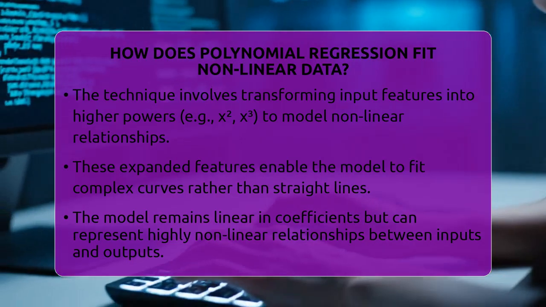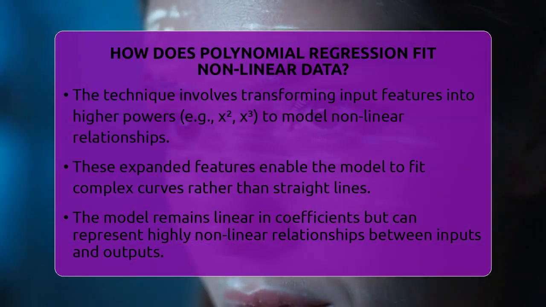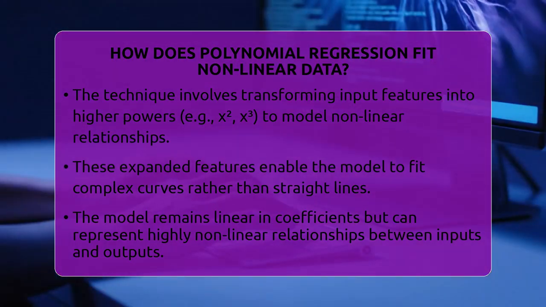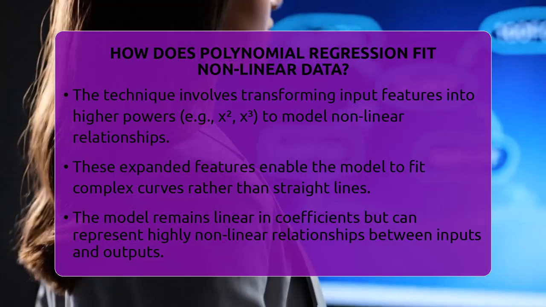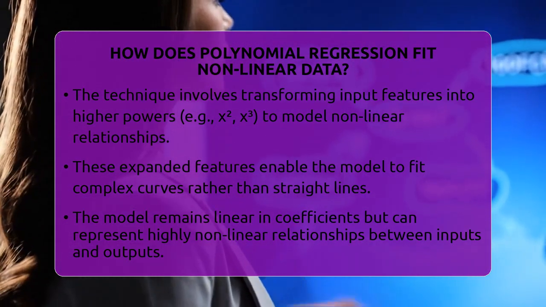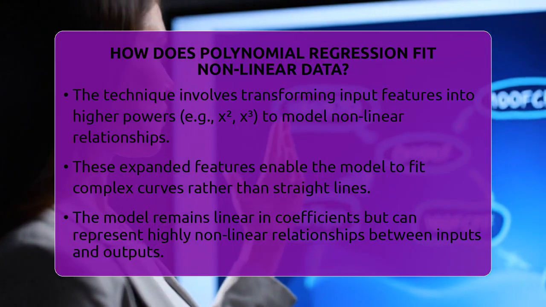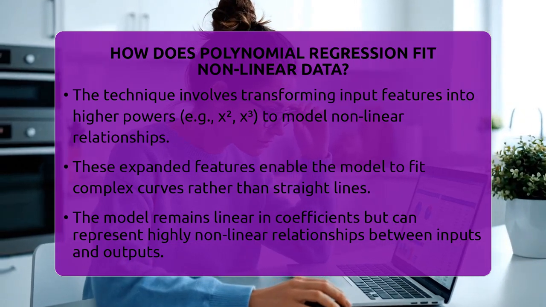The model then uses these expanded features to find the best coefficients that fit the data. It's still called linear regression because it's linear in the coefficients, but the relationship between the original input and the output can be highly nonlinear. For example, a second-degree polynomial can model a single curve, while a higher degree polynomial can fit more bends.